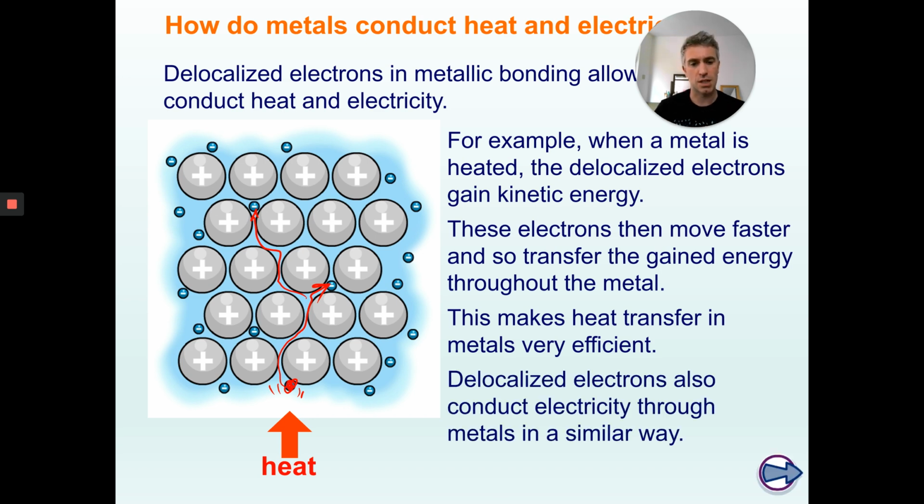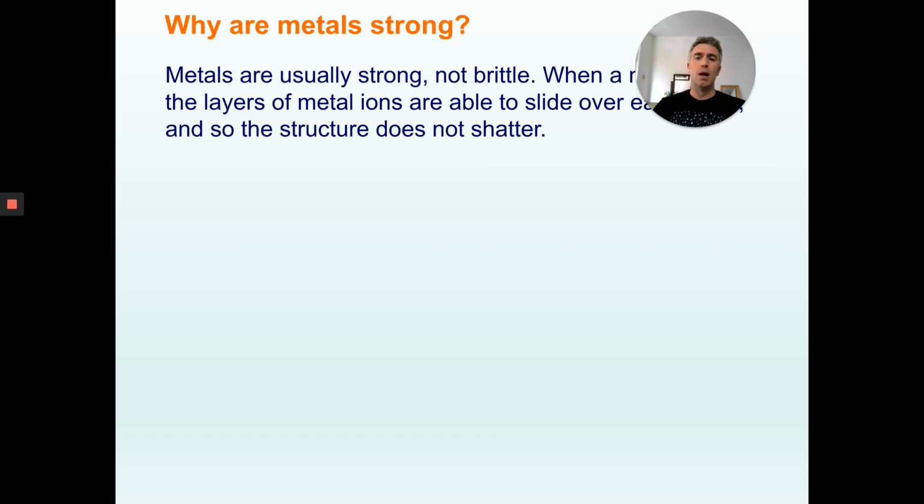Delocalized electrons conduct electricity in a similar way. The movement of delocalized electrons allows them to be a great conductor. Two things, check that out. Metals are usually strong, not brittle. They're strong because they've got these layers.